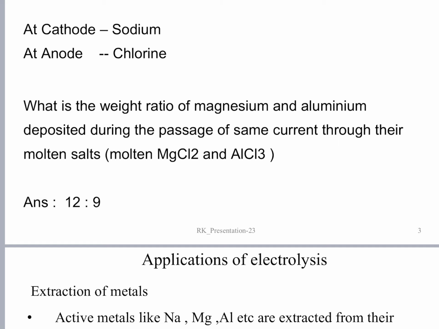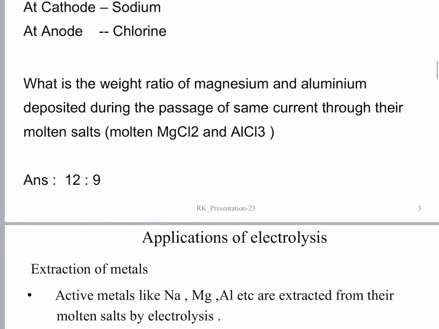Since we are assuming that 1 Faraday of electricity is passed through their molten salts, through the magnesium chloride, 1 gram equivalent of magnesium will be deposited at the cathode.